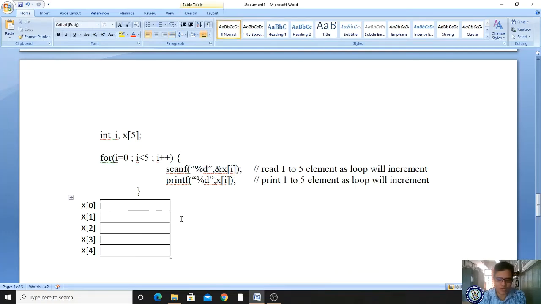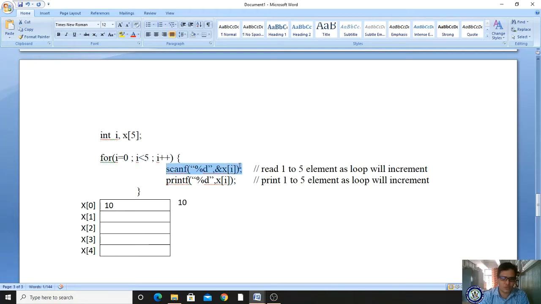Now I have read from the keyboard a 10, that 10 will be stored in x of 0. After reading that, what are you doing? You are displaying that value. Which value will be displayed? The x of 0 value. What value does x of 0 consist of? It consists of 10. Got it? Afterwards it comes to the I incrementation. Now what is the new value of I? 1. 1 less than 5, condition true.